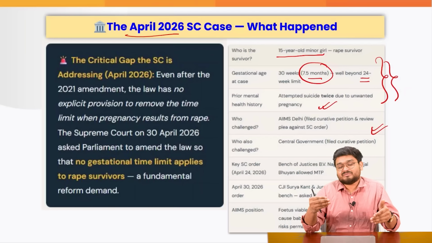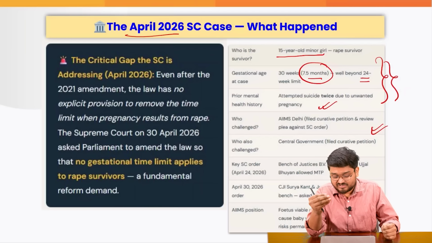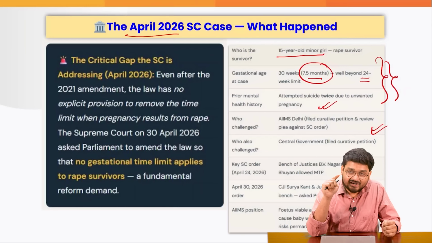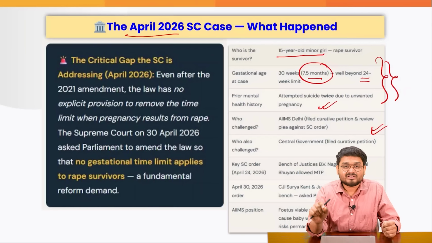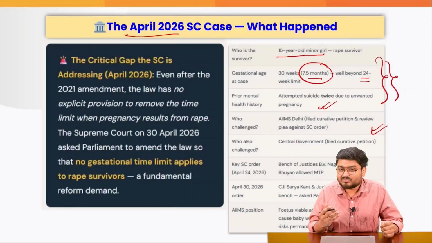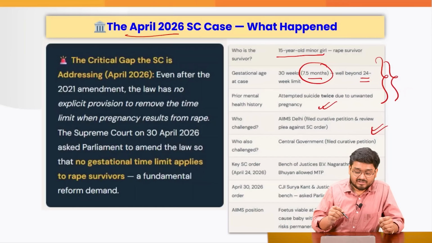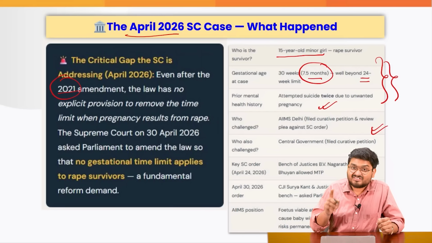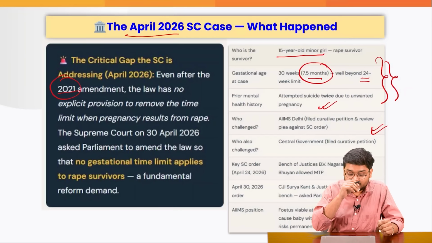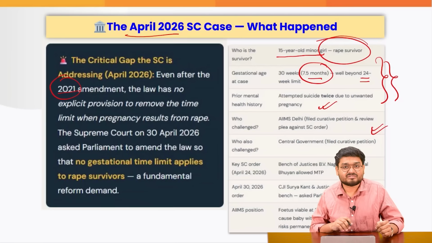On the other hand, the girl and her family do not want the same. That is where the Supreme Court intervened. AIIMS and the medical professionals are telling that this abortion cannot be done due to this kind of risk. But the Supreme Court said that the 2021 amendment, which has these time limits for various gestational periods, must be removed in cases of rape survivors.